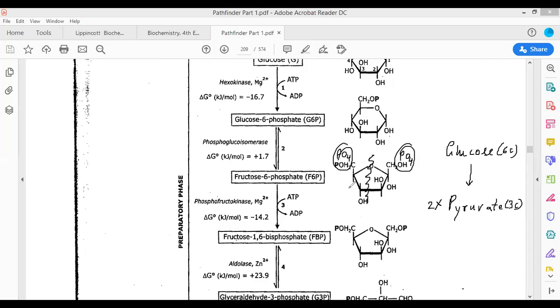Okay? As we say in Hindi, behind every successful person, behind every successful sugar there is the hand of one phosphate, and behind every broken person there is the hand of two phosphates. Okay? So this is what happens. Here, as long as there was one phosphate, glucose was stable. Now when there are two phosphates, glucose becomes unstable. As it is always said, behind a successful biomolecule there is always the hand of a phosphate molecule. And my dear friends, behind every cleaved biomolecule there is the hand of two phosphate molecules. Okay, so if there are two phosphate molecules, then the bonds will be broken down. Or you can also understand this out.